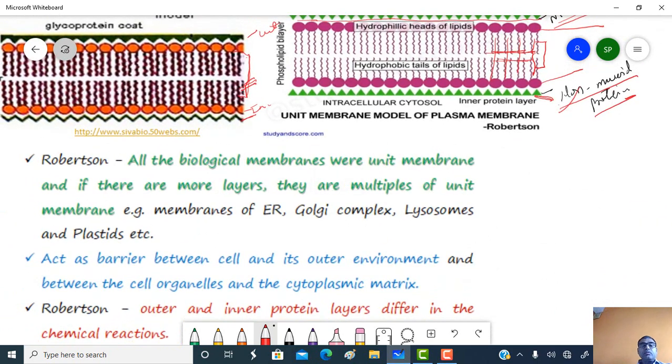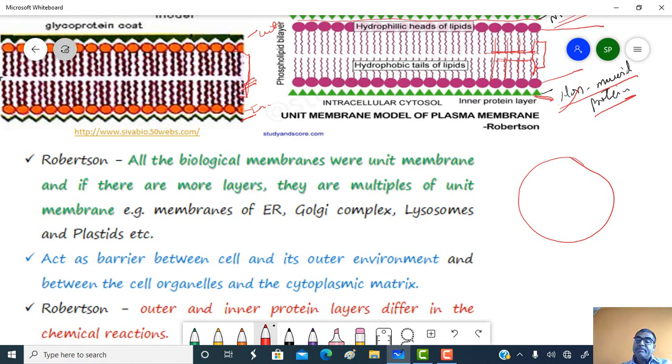Robertson says all the biological membranes have a unit membrane, and if there are more layers in a biological membrane, they are multiples of a unit membrane. So all biological membranes are made up of unit membrane. Not only the plasma membrane of the cell, but whatever cell organelles are present, they also contain a membrane.